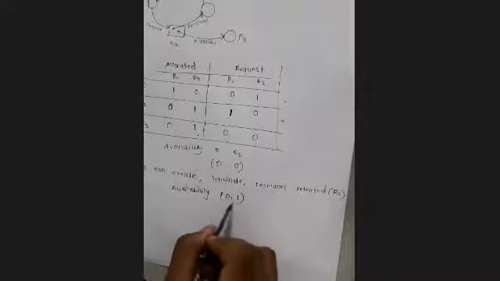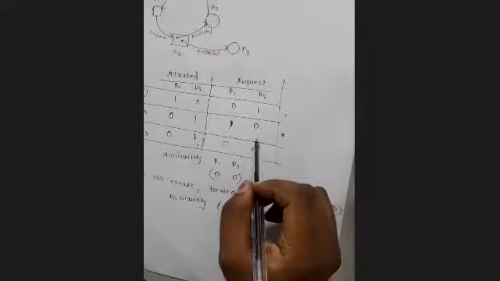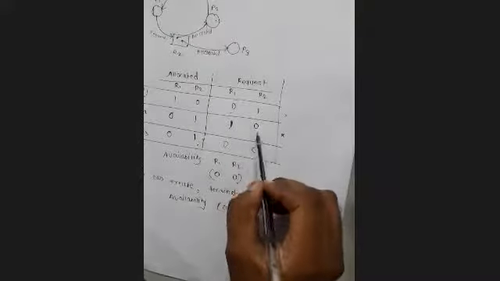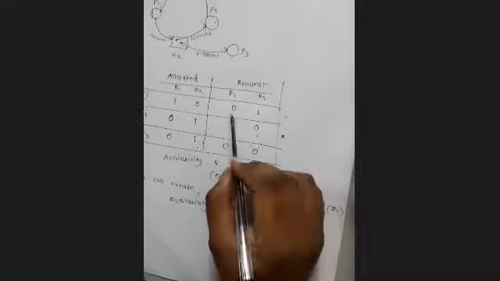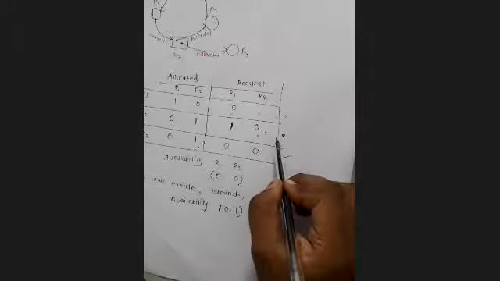Now check for P2. Availability is 0 1. P2's requirement is 1 0. Can P2 execute? No. Remaining processes are P1 and P2, from which P2 cannot execute right now because the requirement is 1 0, but P1 requires 0 1. Availability is 0 1, right?